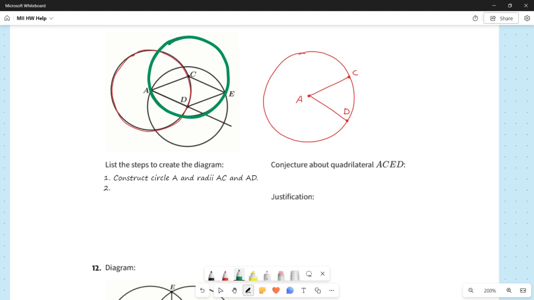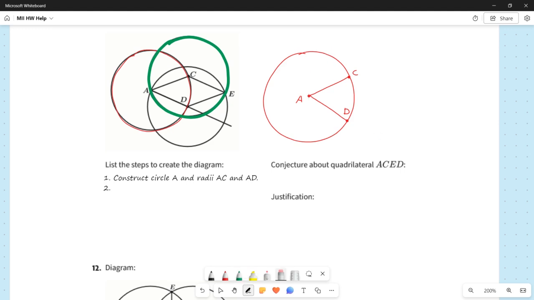This might be a little bit tricky. If you have access to a compass, this is going to make your job a lot easier. I'm doing this freehand, not really by choice, but because I'm on the rig and I don't really know how to use a compass on this thing. So hopefully this isn't a disaster. Let's see what this is going to look like. We're going to hit A. All right, let's just do it. So I'm going to go through A, past D, over there, and that circle is definitely not centered at C.